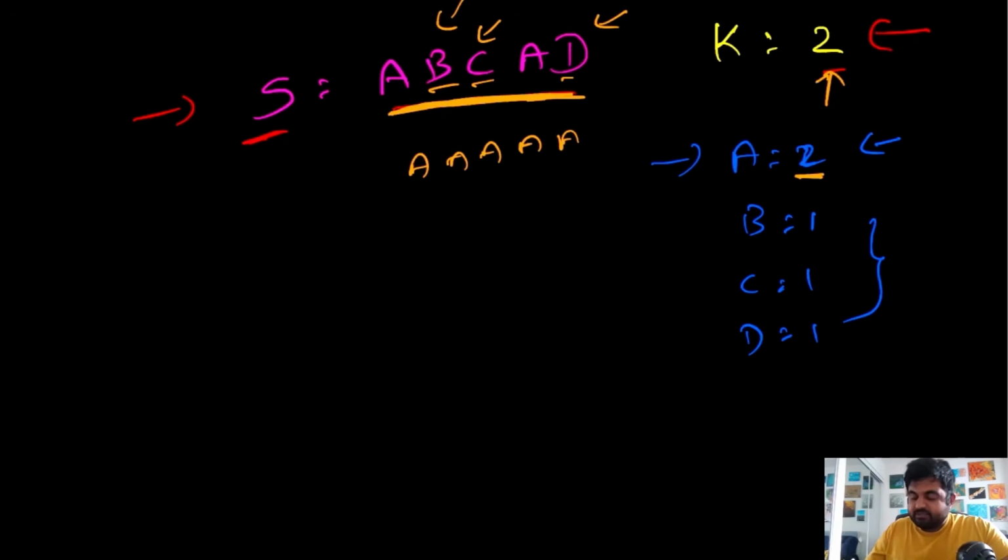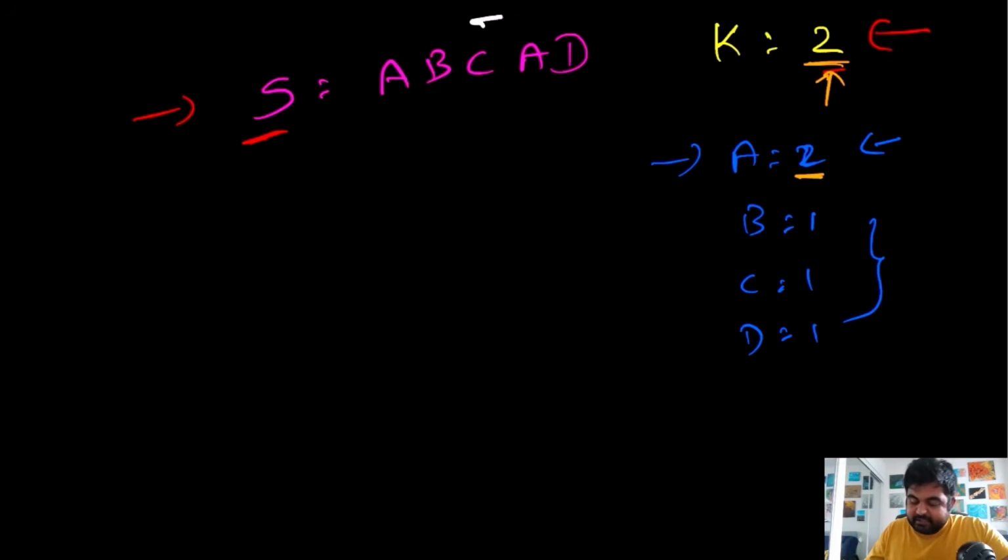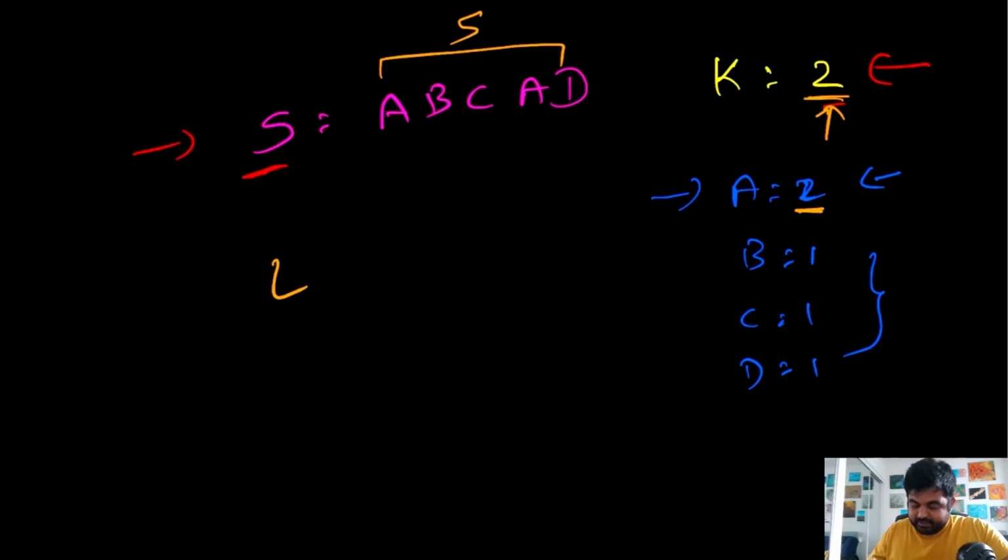Why? Because we only have the option to replace two elements, and there are three different elements that contain different values. So how did we come up with this, that there are three different elements that contain different values than a? Well, what we did was we took the length. So the length in this case for this substring is 5. We took the length of this substring and subtracted the most occurred character. The most occurred character in this case is a. So length 5 minus 2 for a, and we get 3.